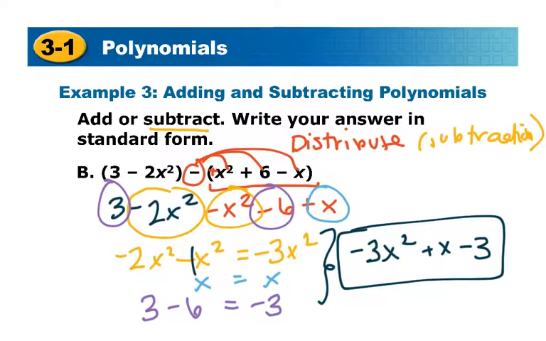And practicing our names for that, the square means that it's going to be a quadratic, and then the fact that it has 3 terms separated by addition or subtraction means that this is a quadratic trinomial.